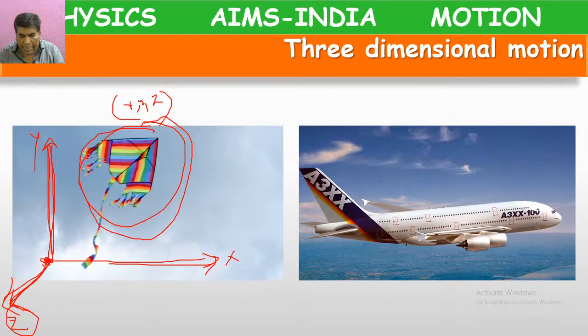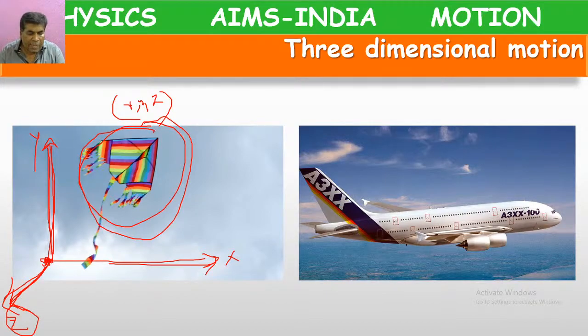Somebody asking about randomly. Randomly means changing continuously. Somebody asking, will a two-dimensional motion object move in space?